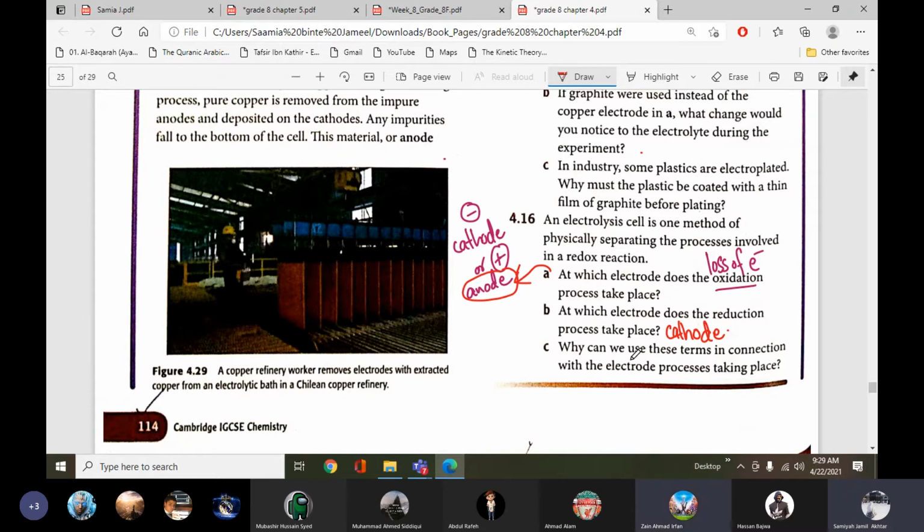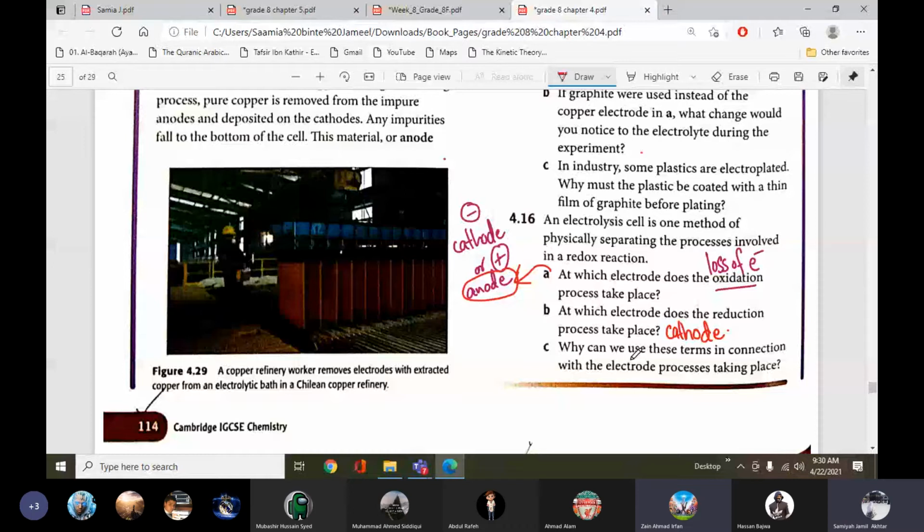The answer is: oxidation is defined as loss of electrons, which happens at the anode. Reduction is defined as gain of electrons, which happens at the cathode. Yes, did you see the answer? Yes, ma'am. Oxidation is defined as loss of electrons, which happens at the anode. Reduction is defined as gain of electrons, which happens at the cathode.